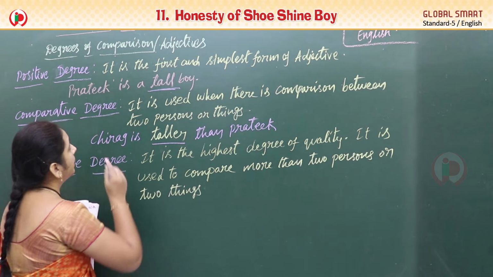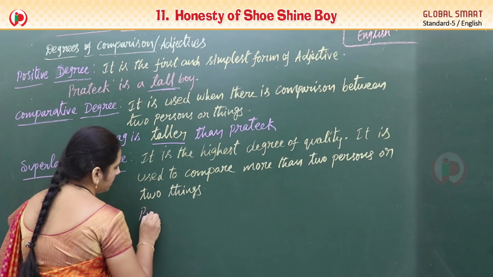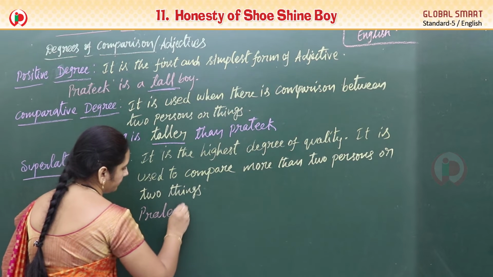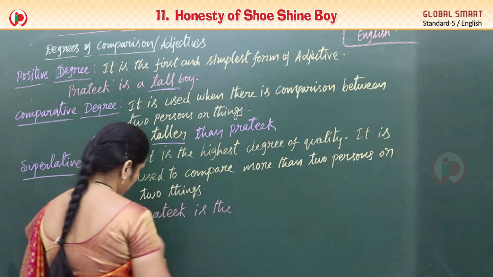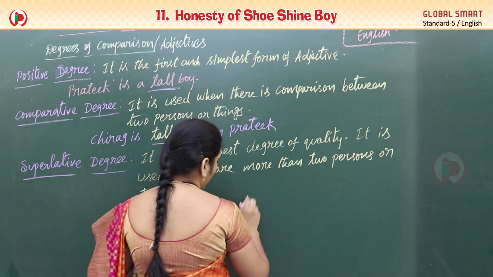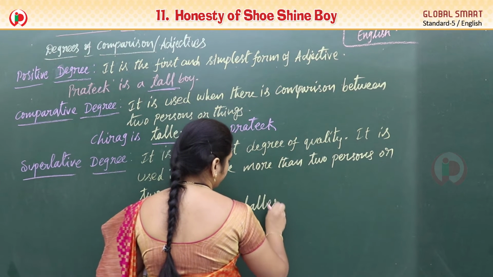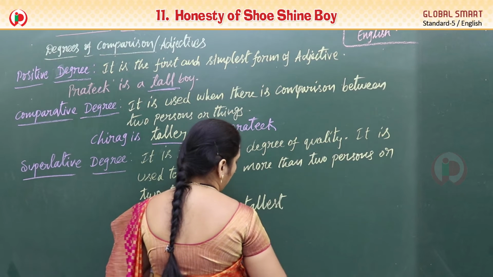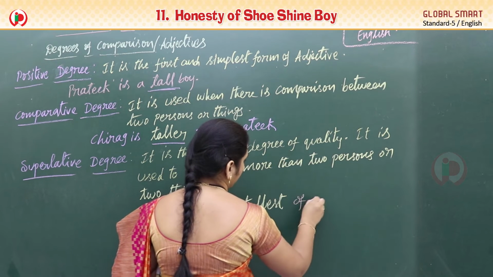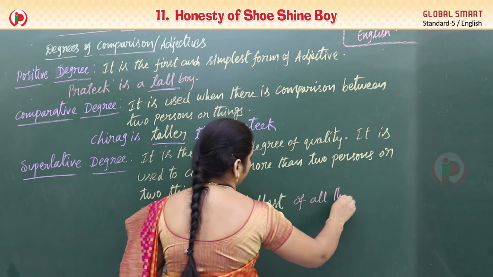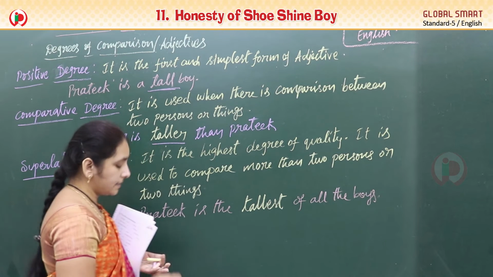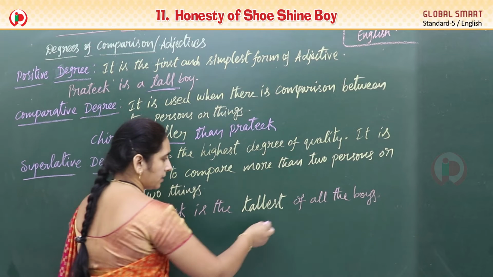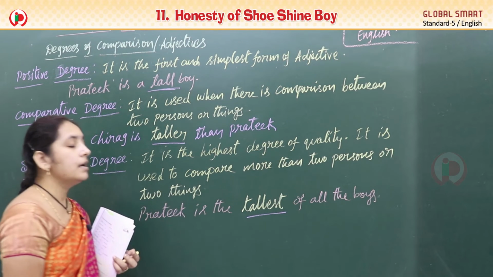Pratik is the tallest of all the boys. So what's the answer here?